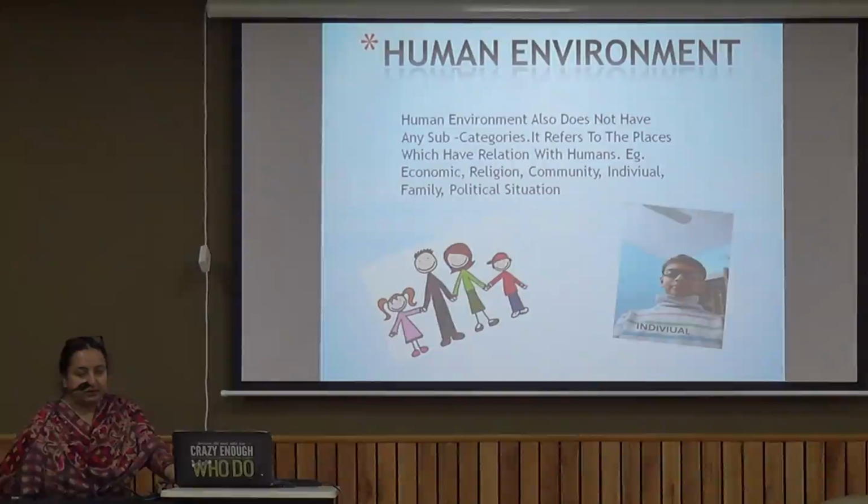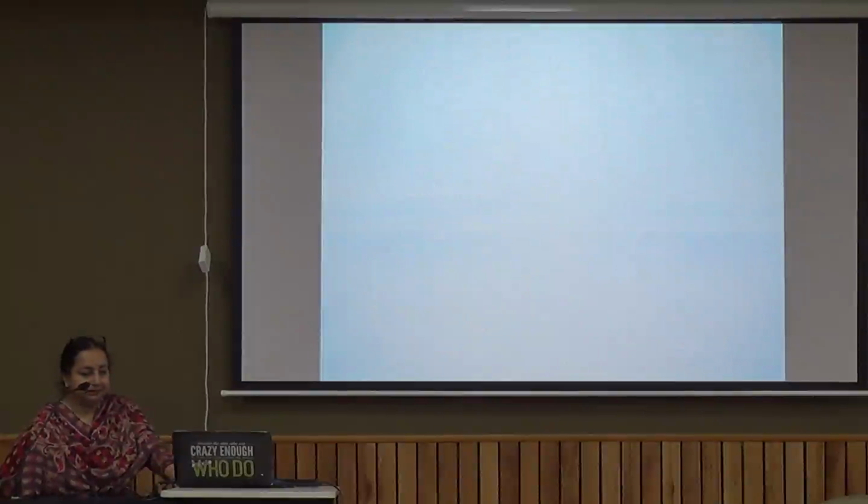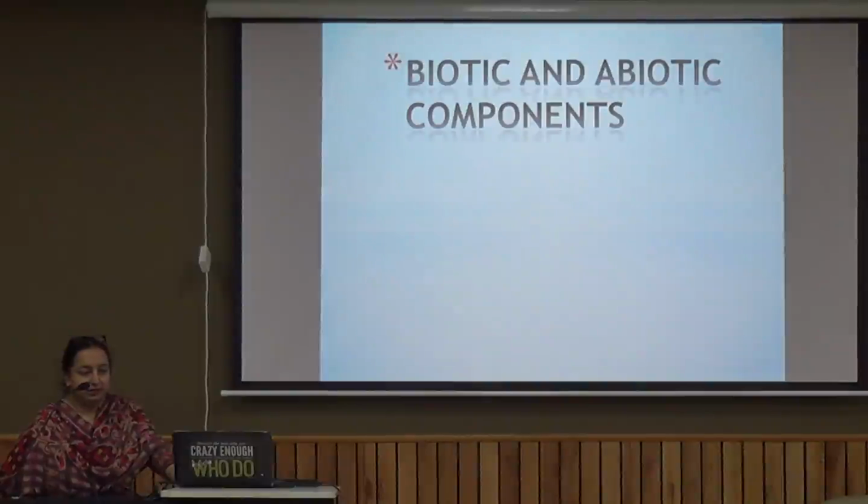Like the economic scenario of a particular country, or the religion that we practice, the community we stay in, the individual, or the political scenario of a country, that is termed as the human environment. So now we have discussed all the three major components of the environment. Now let's see what are biotic and abiotic components.